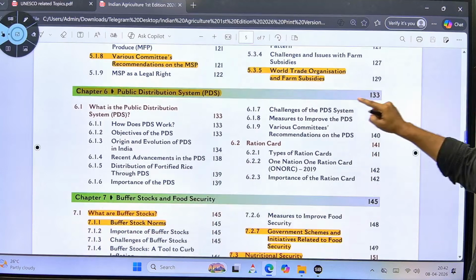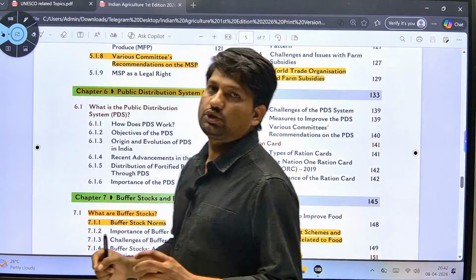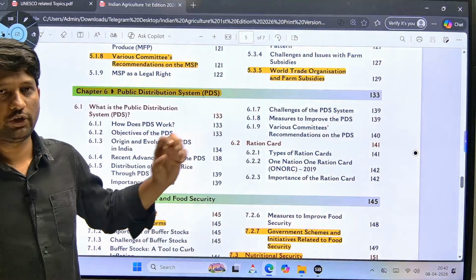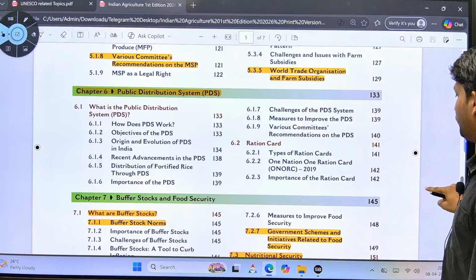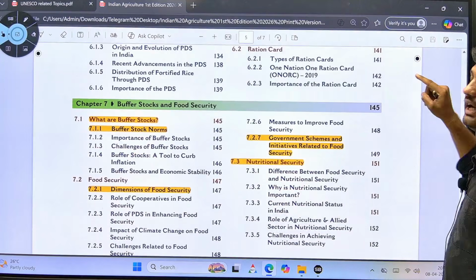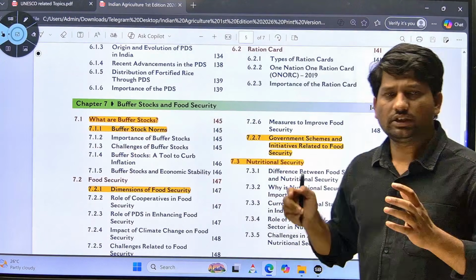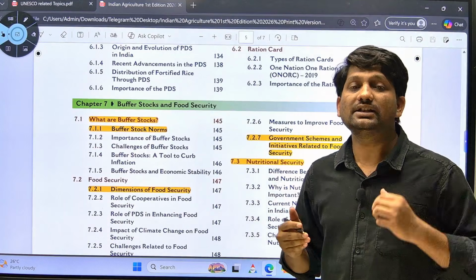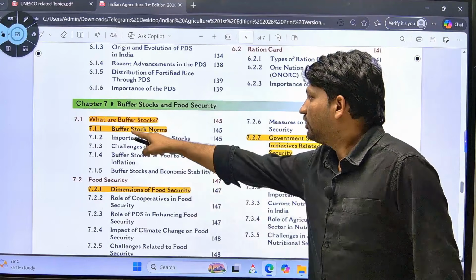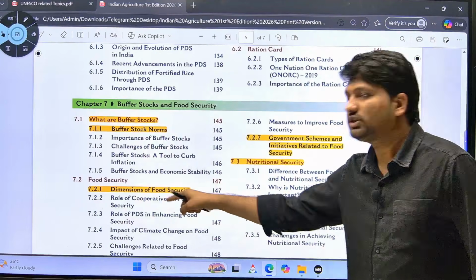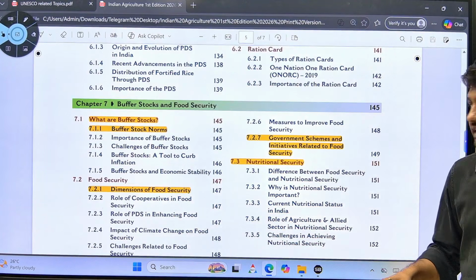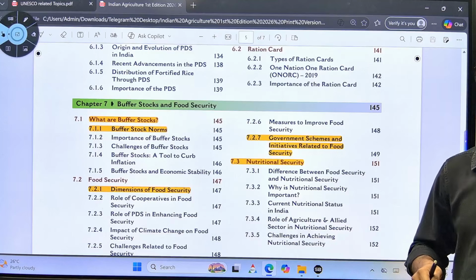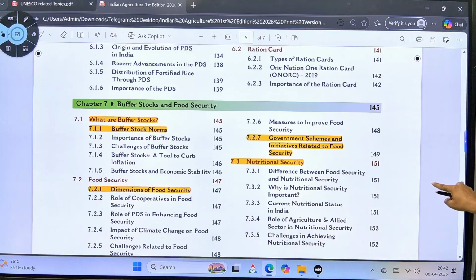Next is public distribution system or PDS. This complete chapter is important for your prelims. This is the 6th chapter. Then the 7th, buffer stock and food security. In this chapter, first you have to read what buffer stock means. Next, buffer stock norms, dimensions of food security, then government schemes and initiatives related to food security, and last is nutritional security.